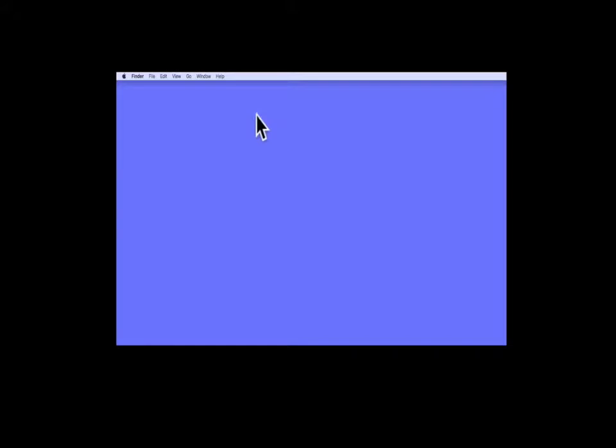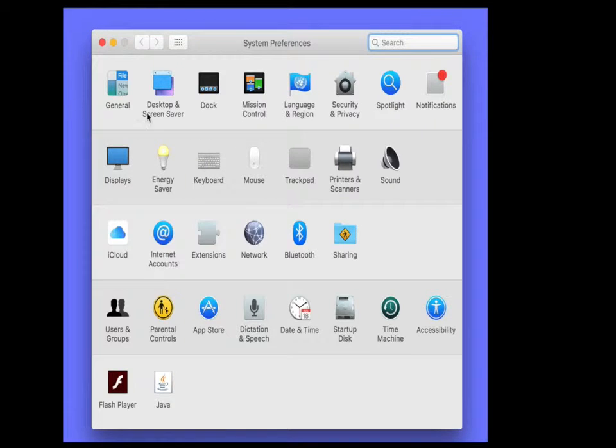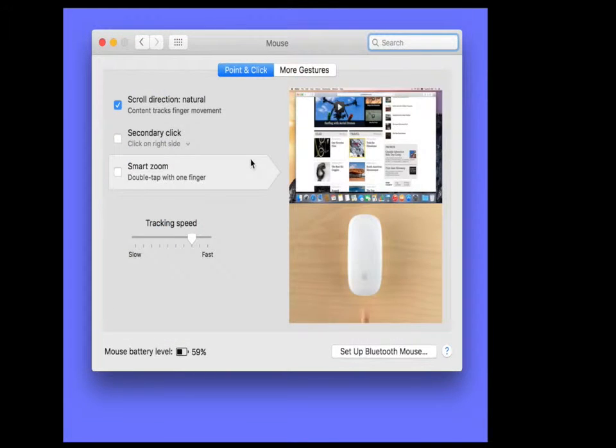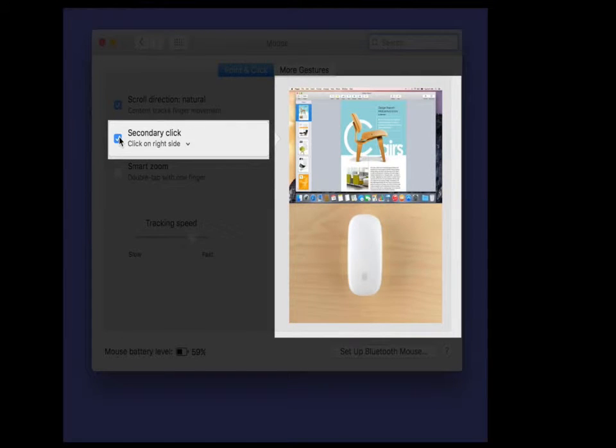Hi there. Well, the first thing we need to do is to click on the Apple logo and select System Preferences. Then select Mouse. And if you notice the secondary click label as an option, that's a right click. So we're going to select that, and what you'll see is tapping now on the right side of the mouse gives the same function as a right click.